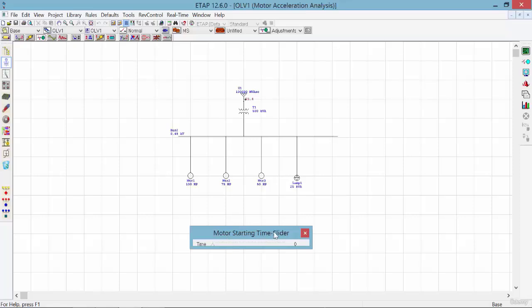Now we have the motor starting time slider, which helps us understand the condition of the system at each moment of time. Simply drag the slider to the right, and as you can see, when we pass the first second, which was the time of occurrence of the first event, right on the first second, the first motor, which is a 100 horsepower motor, is connected in line, and the bus upstream is marginal.